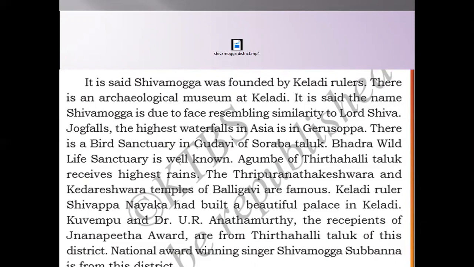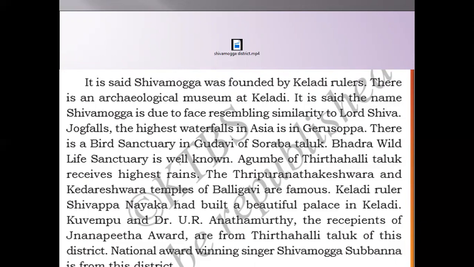The Tripurantakeshwara and Kedareshwara temples are famous. The Keladi ruler Shivappa Nayaka built a beautiful palace in Keladi. Three important persons received the Jnanpith awards: Kuvempu, U.R. Anantamurthy, and Masti Venkatesha Iyengar. They got the prestigious award, and Thirthahalli is very famous in this district because it is also a tourist center.